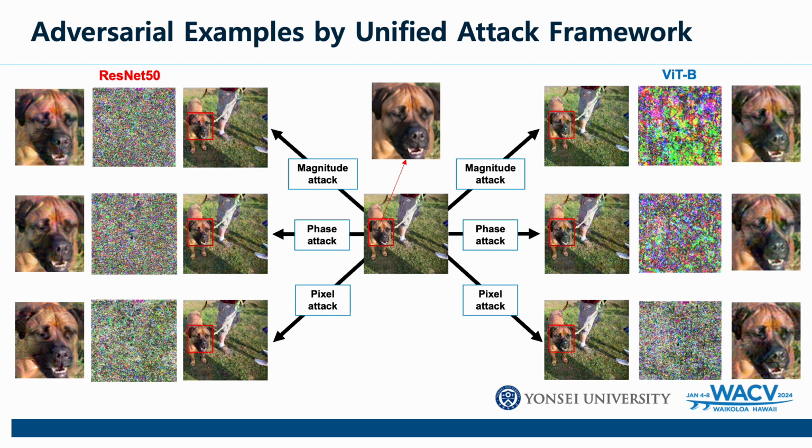This figure shows adversarial examples where each magnitude, phase, and pixel component is perturbed using our attack framework. It can be observed that attacking different components induces different distortion patterns in the image. The distortion pattern also varies depending on the target model.